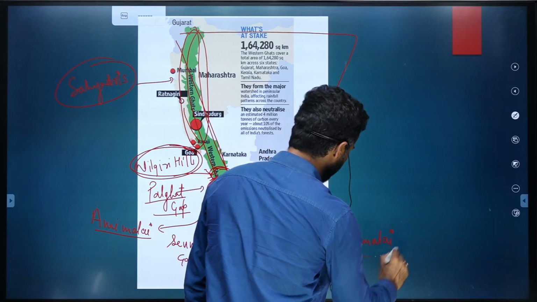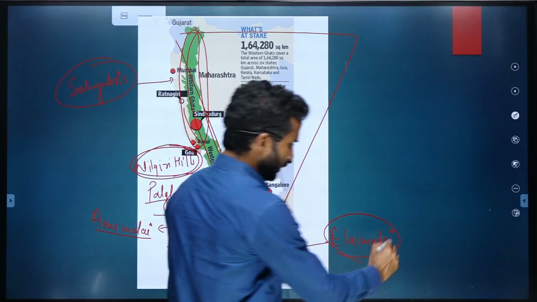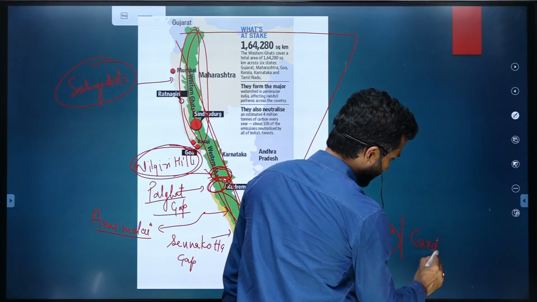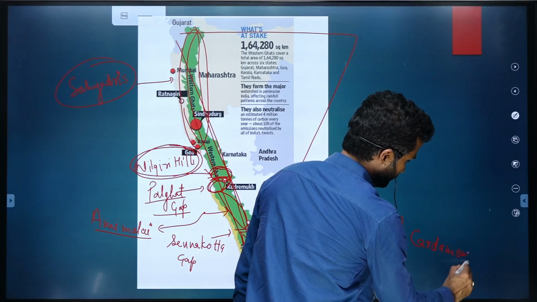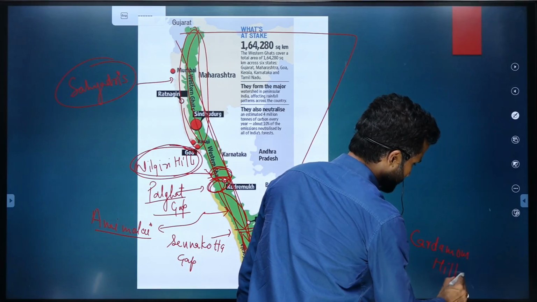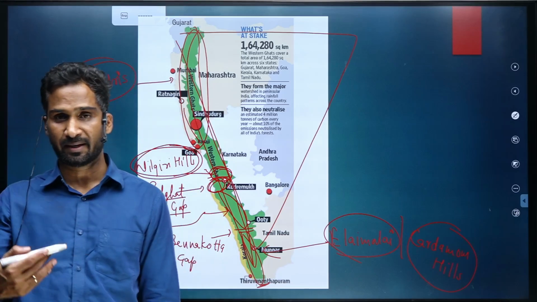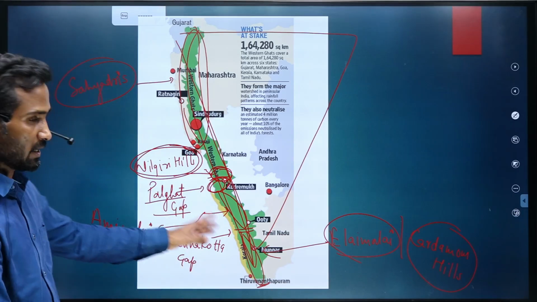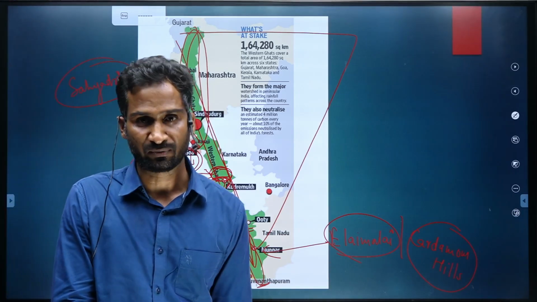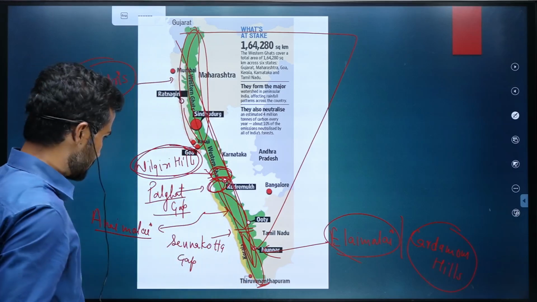And below Sennakotta Gap, the mountain range is called Ilai Malai, also called Cardamom Hills, because cardamom is grown here, cultivated here in large quantity. This hill is famous for cultivation of cardamoms, another type of spices as well.